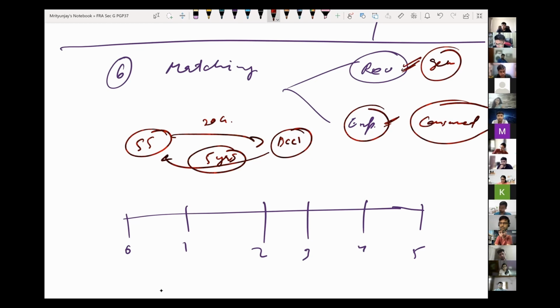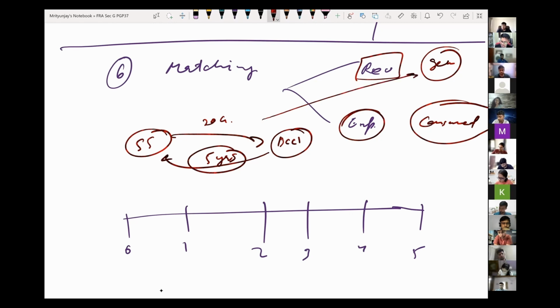Let me repeat. What is the definition of revenue? Revenue is generation of resources. What is the definition of an expense or a loss? Consumption of a resource. Everybody remembers this from two or three classes earlier; that was the definition we defined. Now, what we are saying here is, in which period should you show them? That is where matching comes to our rescue. Matching says that irrespective of the payment, you should recognize the revenue in the period in which you have generated it, and you should recognize the expense in the period in which you have consumed it.